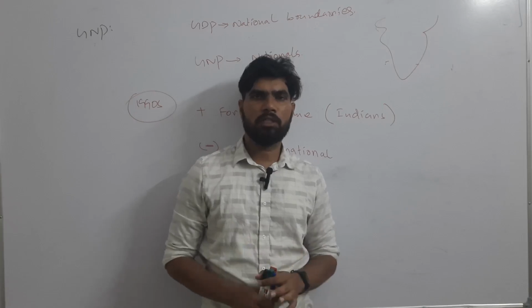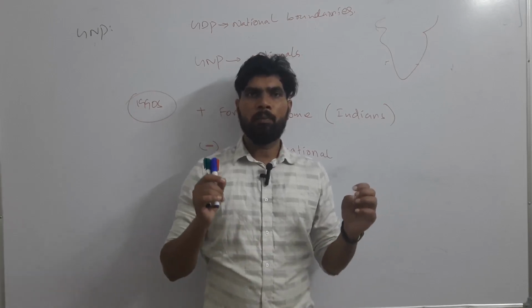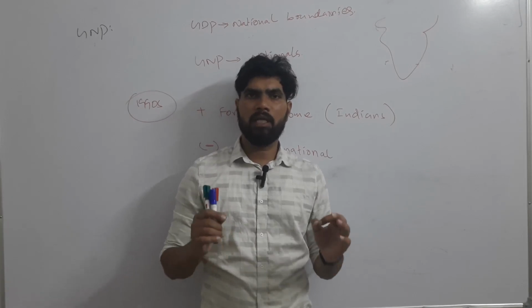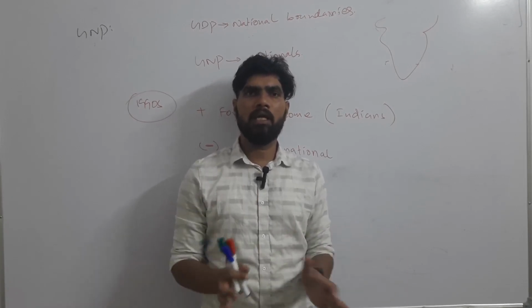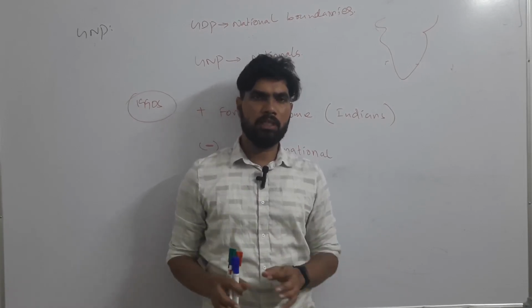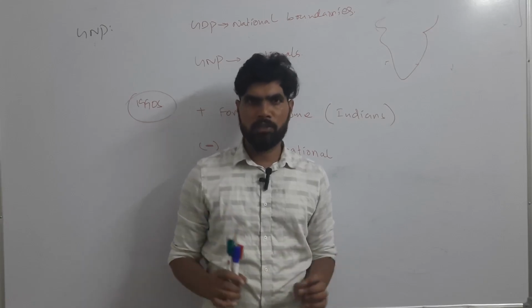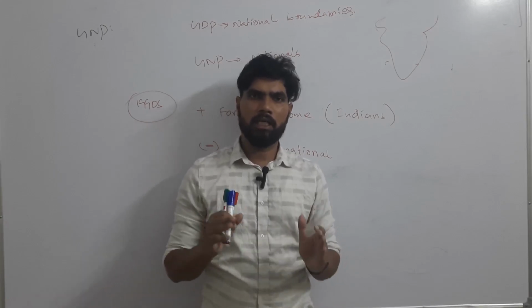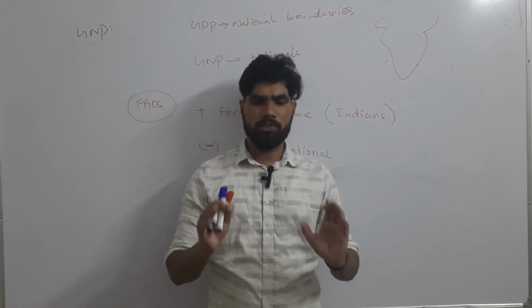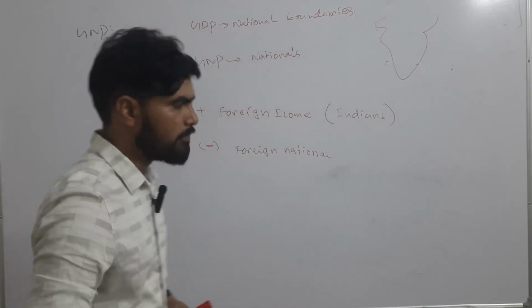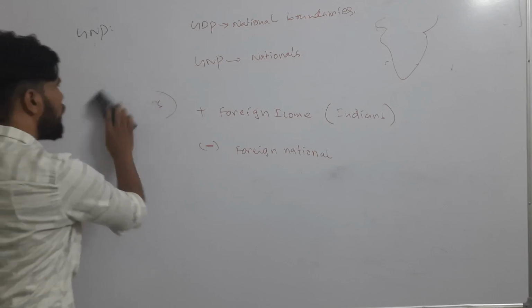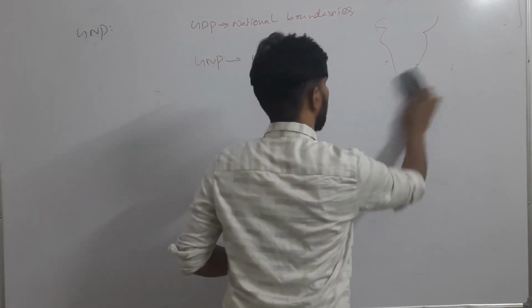The countries are focusing on how much productivity or production activity is happening within their domestic borders. That has become very important, and that's why countries are focusing on calculation of GDP. So this is about the importance of GNP and GDP.